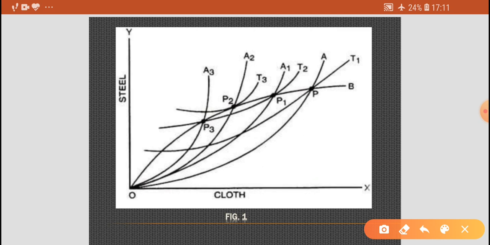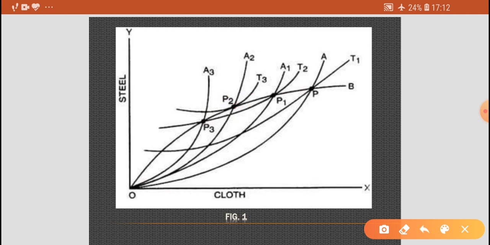In such a situation, it is appropriate for the home country to reduce tariff and move back to the point P2 where the welfare is maximum. Thus, P2 is the point of optimum tariff which corresponds with the maximization of welfare. This is the optimum tariff point. Okay.